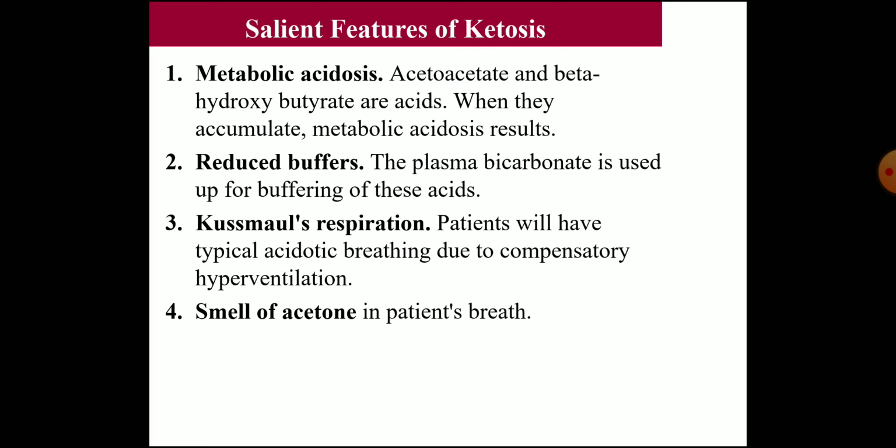That is, first one is the metabolic acidosis. Acetoacetate and beta hydroxybutyrates are acids. When they accumulate, the metabolic acidosis results. Then second one is reduced buffers. The plasma bicarbonate is used up for buffering these acids, so that there will be naturally decreased bicarbonate level in the blood. Then third one is the Kussmaul's respiration.